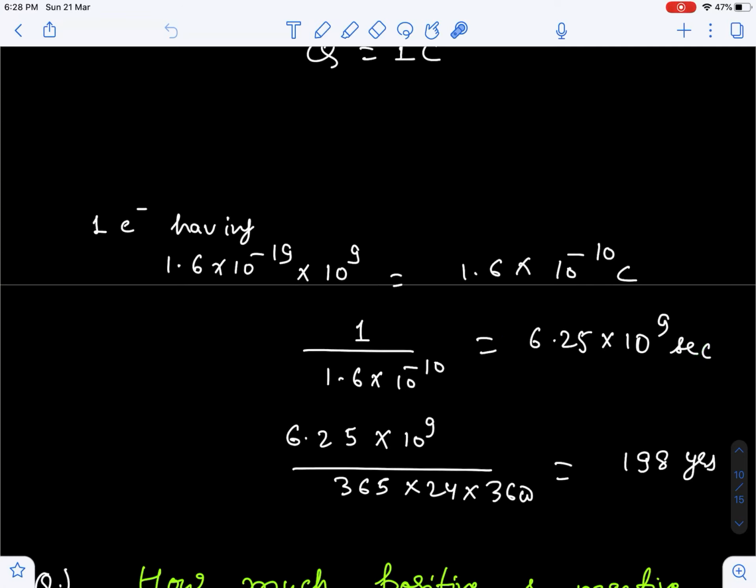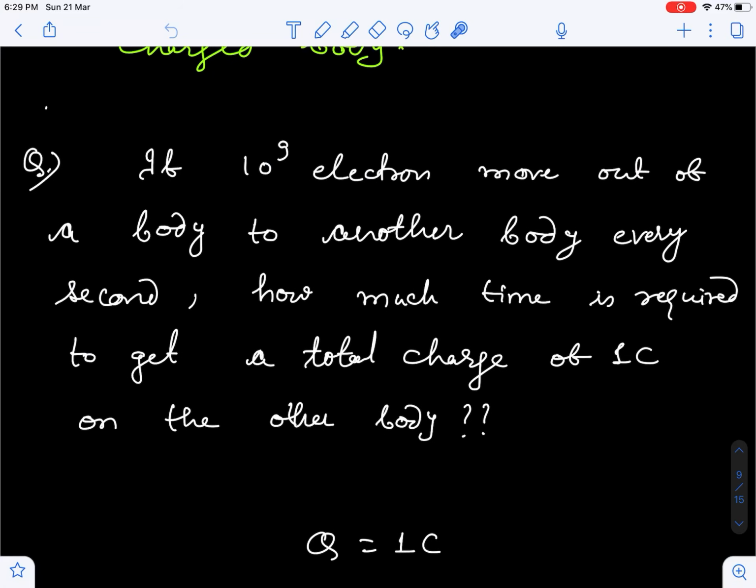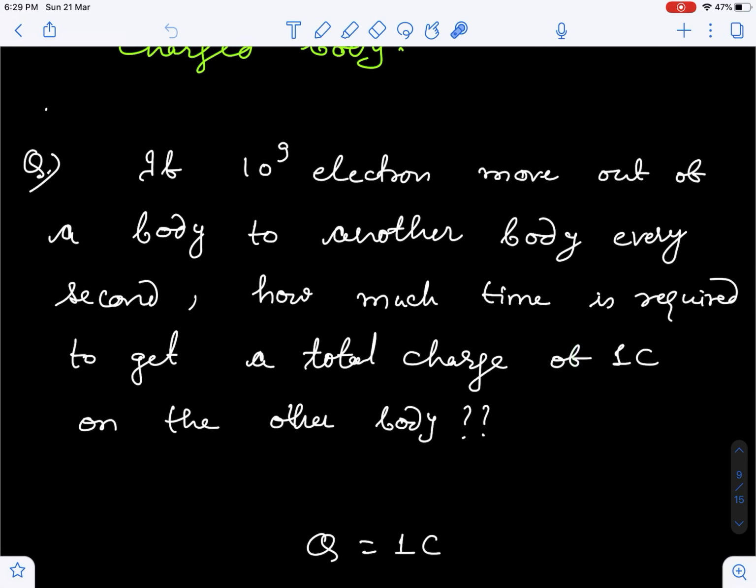When you convert this into years, you first have to divide by 365, because in a year we consider 365 normal days, and in a day 24 hours, and in each hour 3600 seconds. So this is 198 years. So after 198 years, 1 coulomb charge will go out from the body if 10 raised to the power 9 electrons are coming out of the body. I hope you are getting my point. First you should calculate how many electrons are coming out in 1 second, which we have calculated, and then divide 1 coulomb by that to get the number of years.